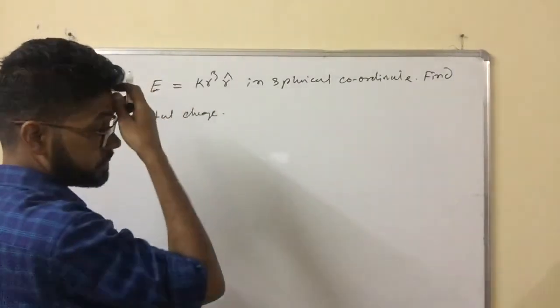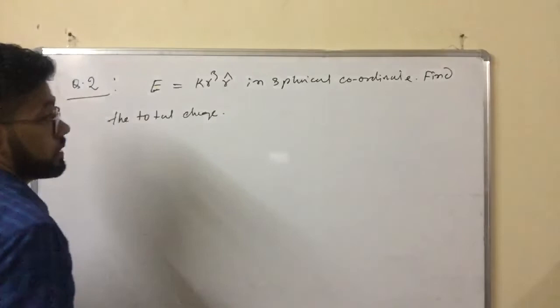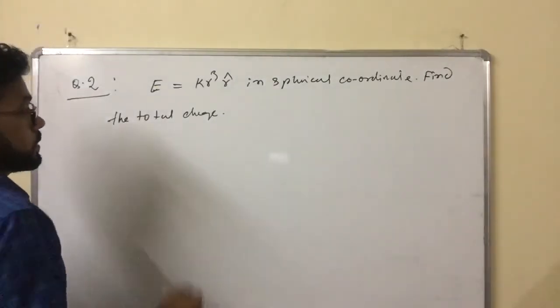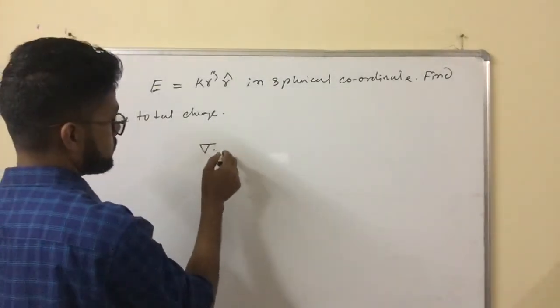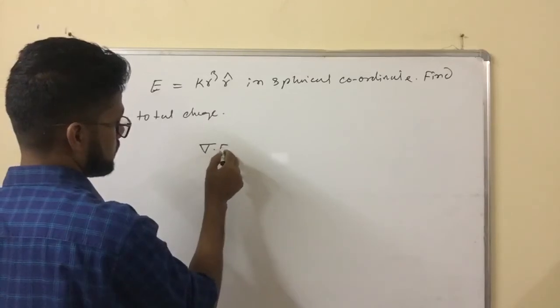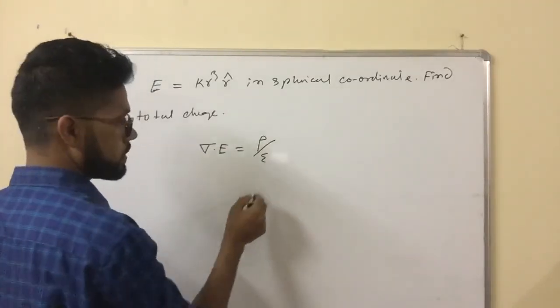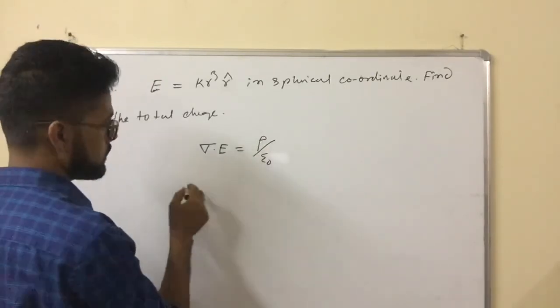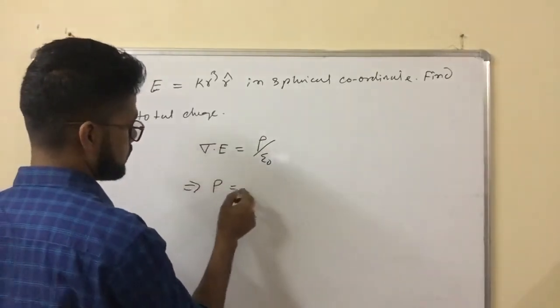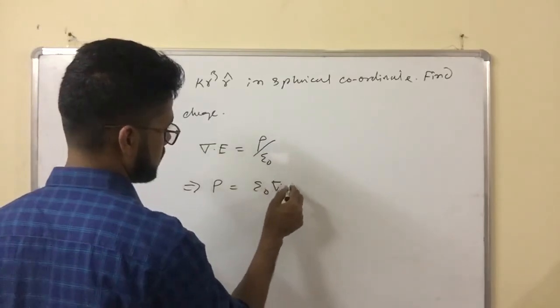How can you evaluate? How can you find out the charge? We have to use the Gauss law or Maxwell equation: rho equals epsilon naught into divergence of E.